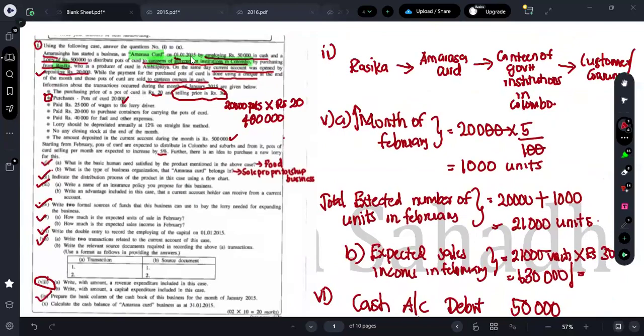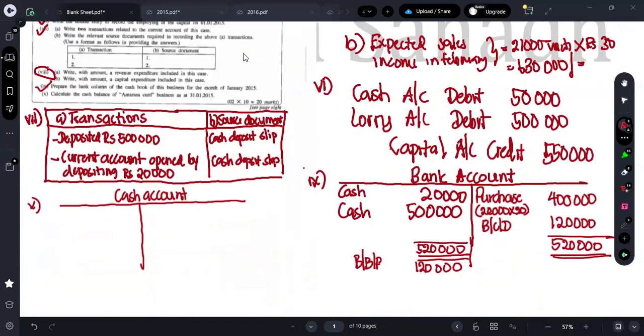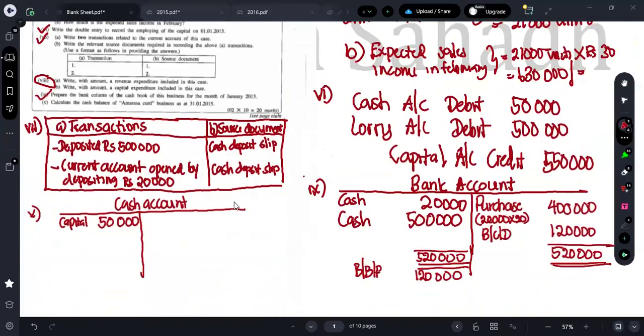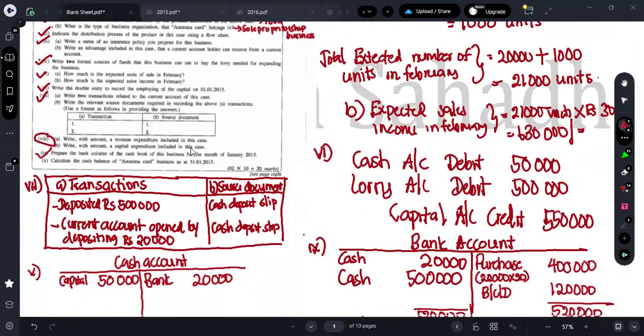Amara has started a business by investing rupees 50,000 in cash. Therefore, capital is 50,000. Further, what do they say? In cash and a lorry for rupees 500,000. The lorry we didn't purchase it. The owner is investing, so there is no cash outflow for this 500,000. Further, they say purchasing from Rasika, and open a current account by depositing 20,000. So here you can say bank 20,000. So this is the double entry: bank account debit 20,000, cash account credit 20,000. So we should show that in the cash account.